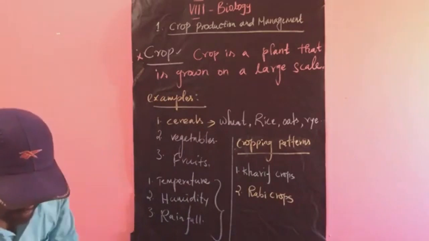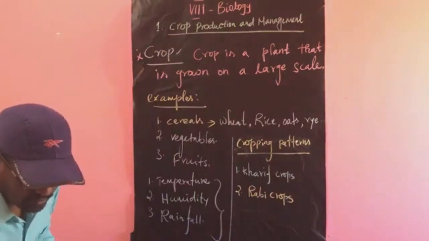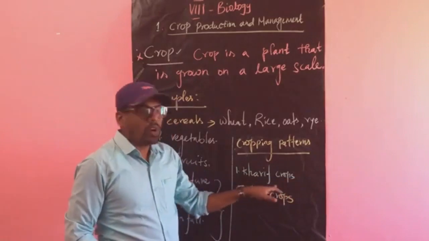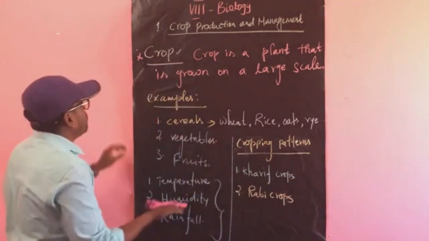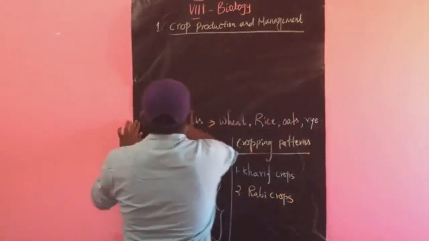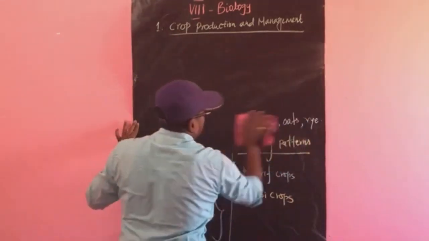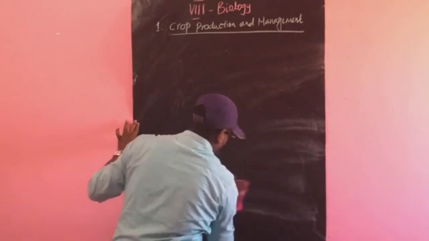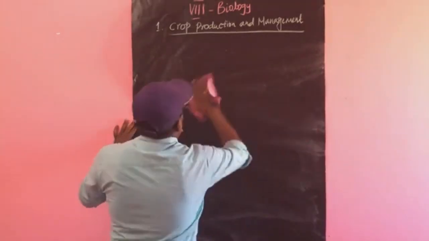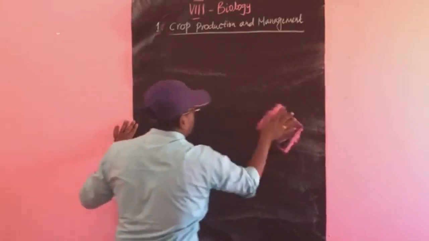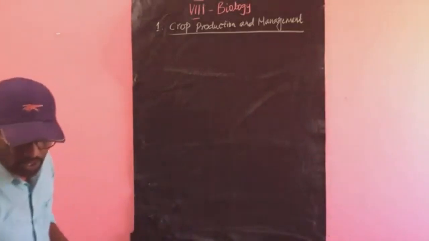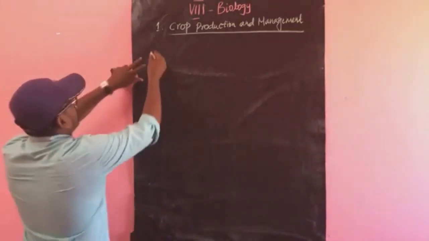Okay, next, let's discuss in detail what Kharif crops are and what Rabi crops are. The first one is Kharif crops.